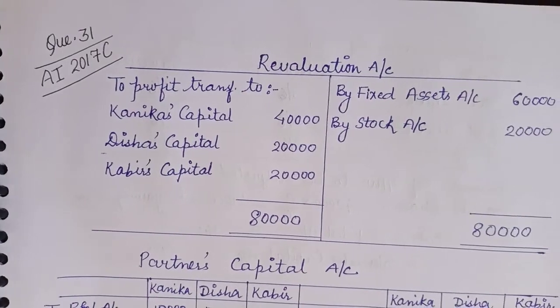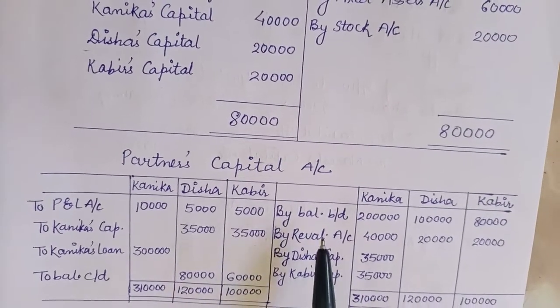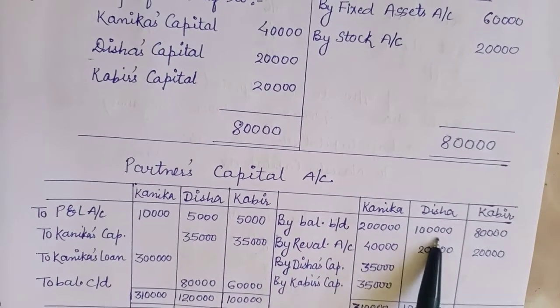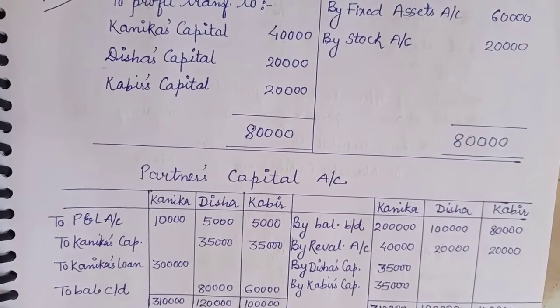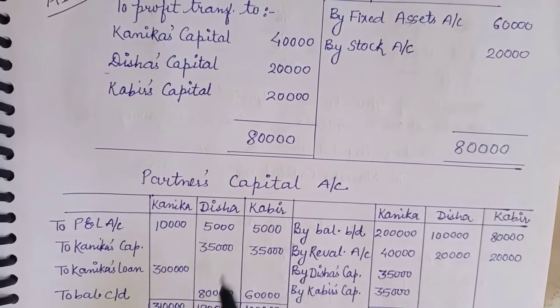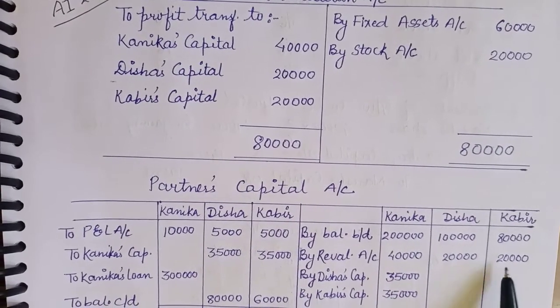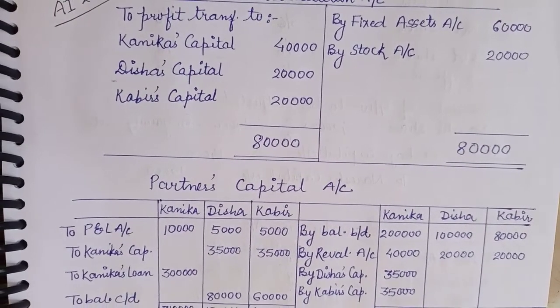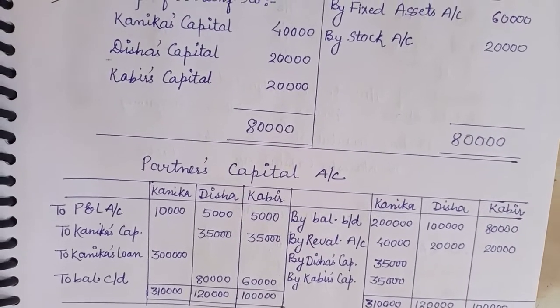Next one is the partners capital account. So the partners capital account will start with the balances, that is 2 lakh, 1 lakh and 80,000, and these are given inside the balance sheet. Now the next adjustment to be written here is the profit which we have shown here, which will be recorded here: 40,000, 20,000 and 20,000.